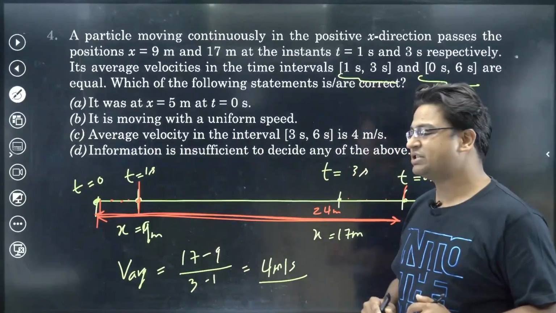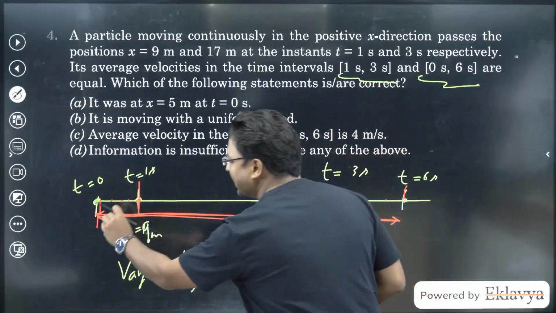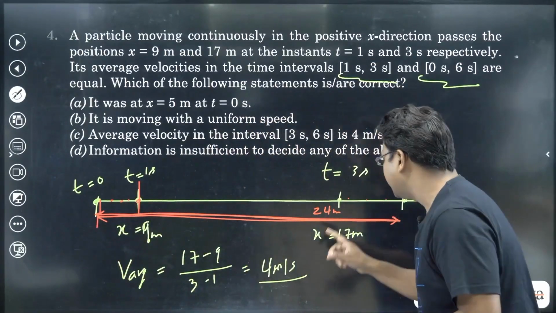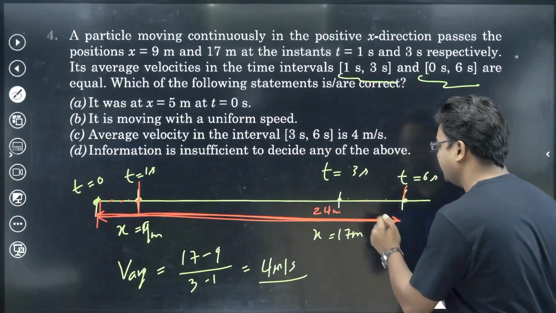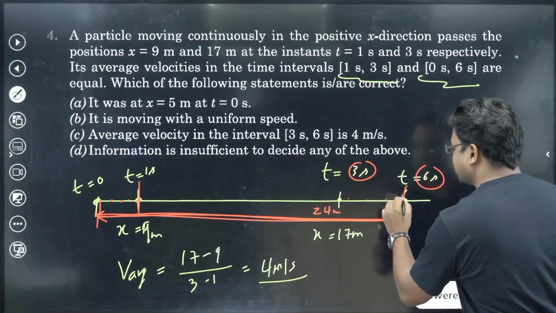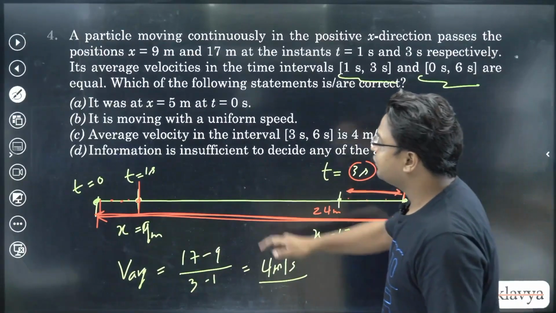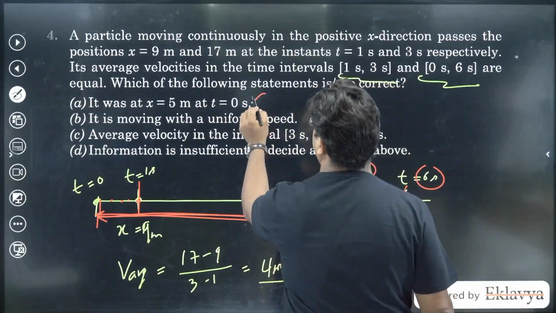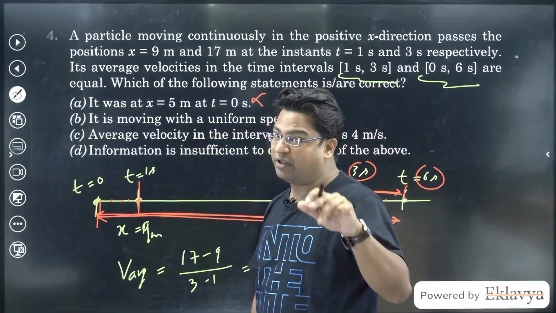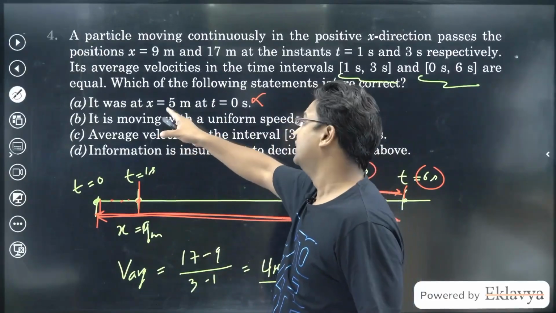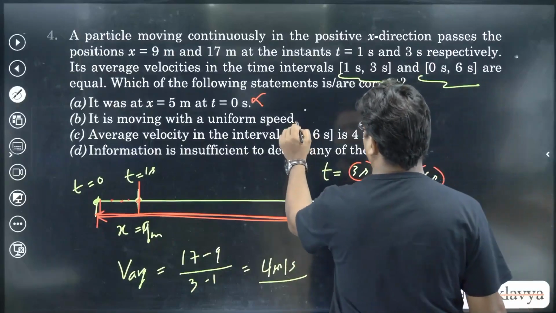So what I'm trying to suggest is that we are not in a position to comment where the particle was at t equal to 0 or where it will be at t equal to 6, and therefore we can't even calculate the average velocity between these two times, because this distance is not fixed, it can change. Was it at x equals 5? Not necessary. It may have been at x equals 5, yes, that could have been a possibility, but that's not a necessity. No, wrong. It is moving with a uniform speed. Again, we can't be sure of this.